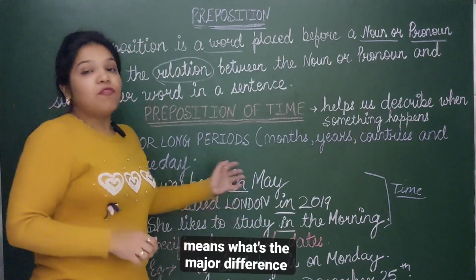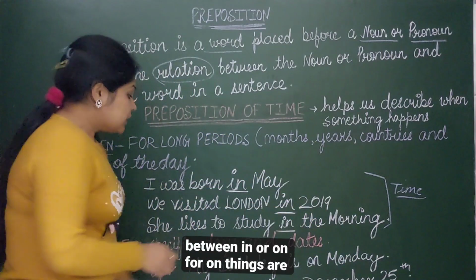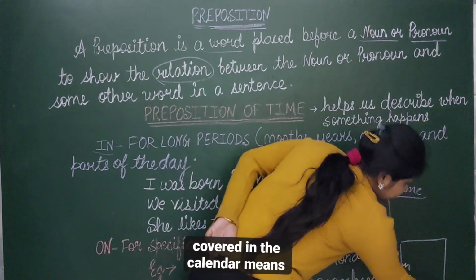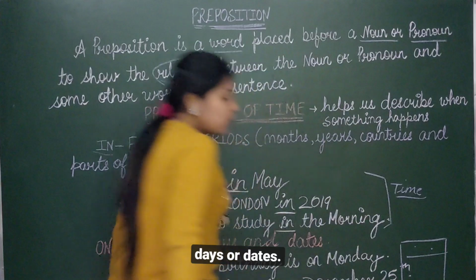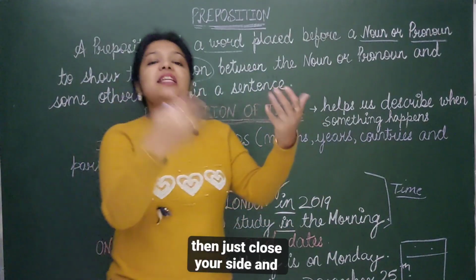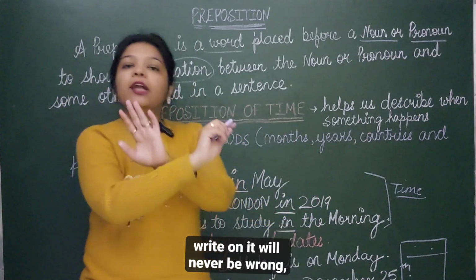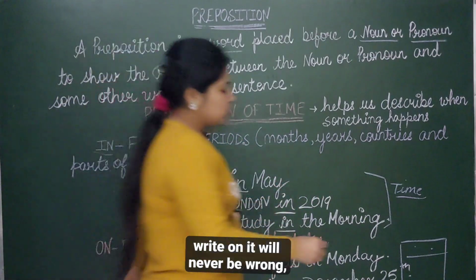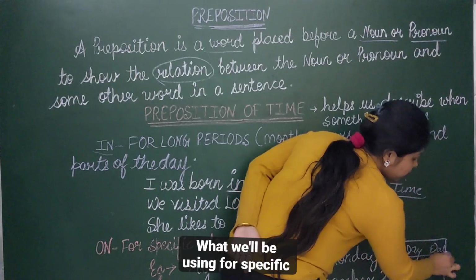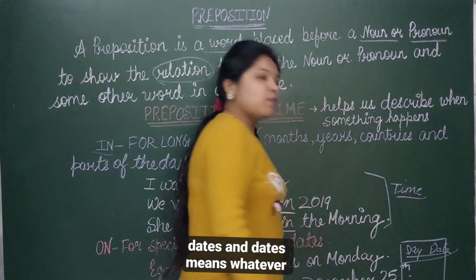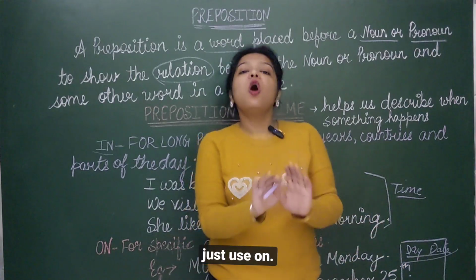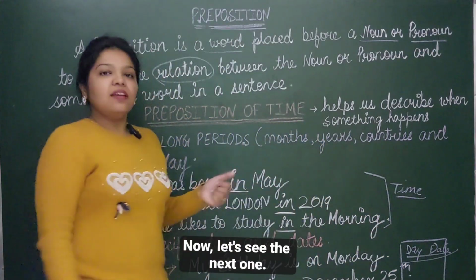What's the major difference between in and on? For on, things are covered in the calendar, means days or dates. Whenever you see the calendar, you see days and dates. Then just close your eyes and write on. It would never be wrong. Whatever the days and dates coming in the calendar, just use on. That's it. Now let's see the next one.